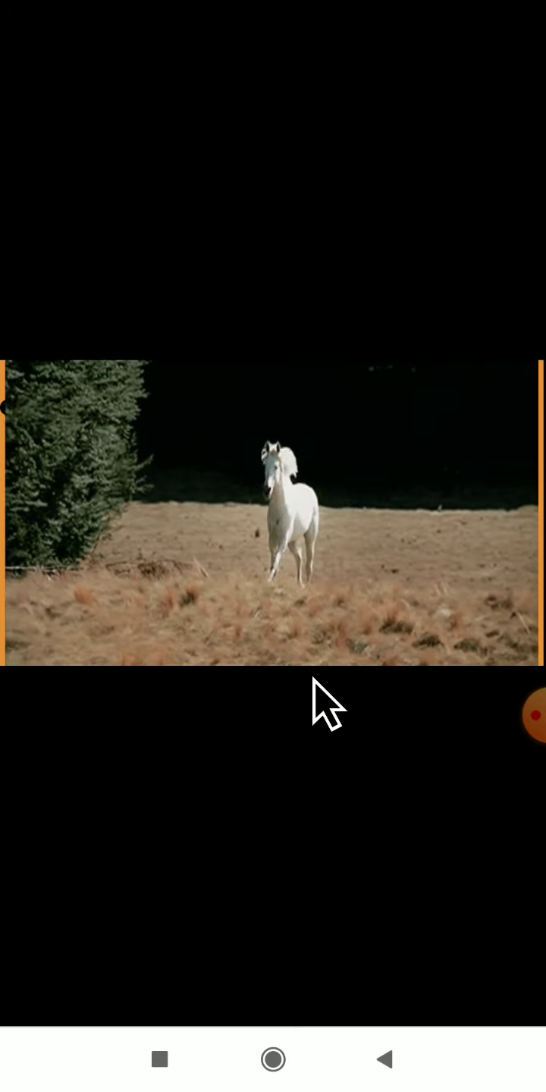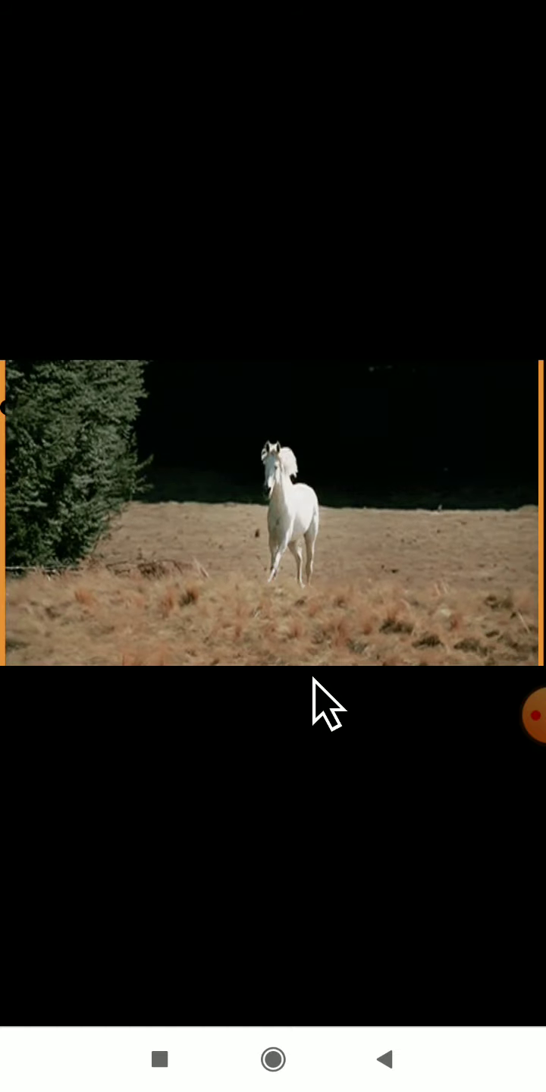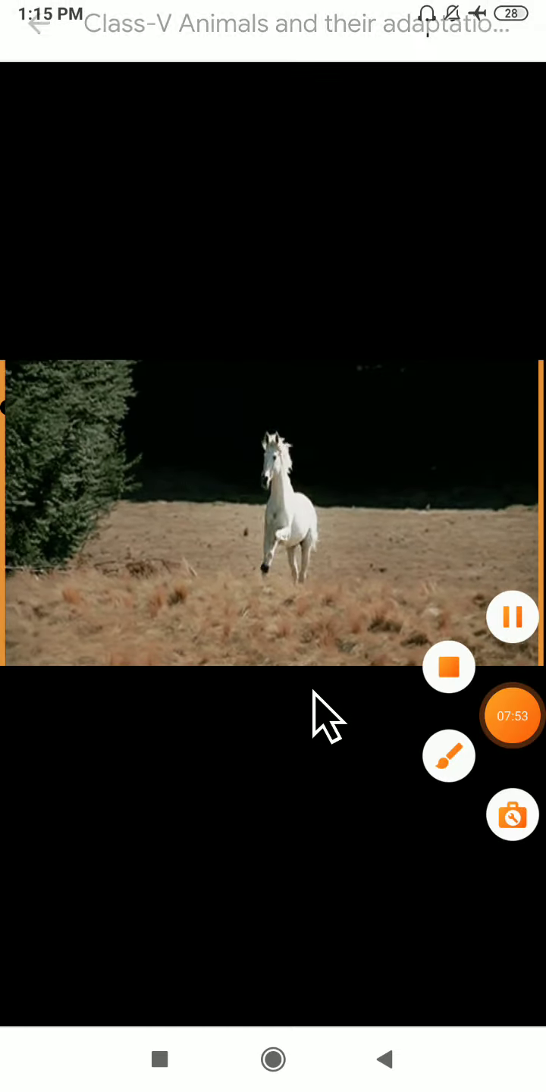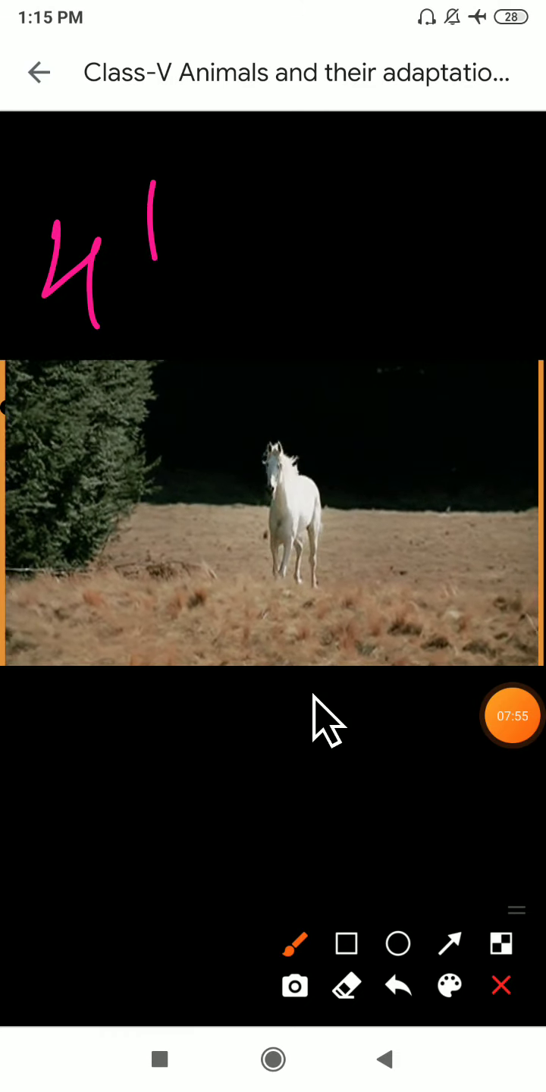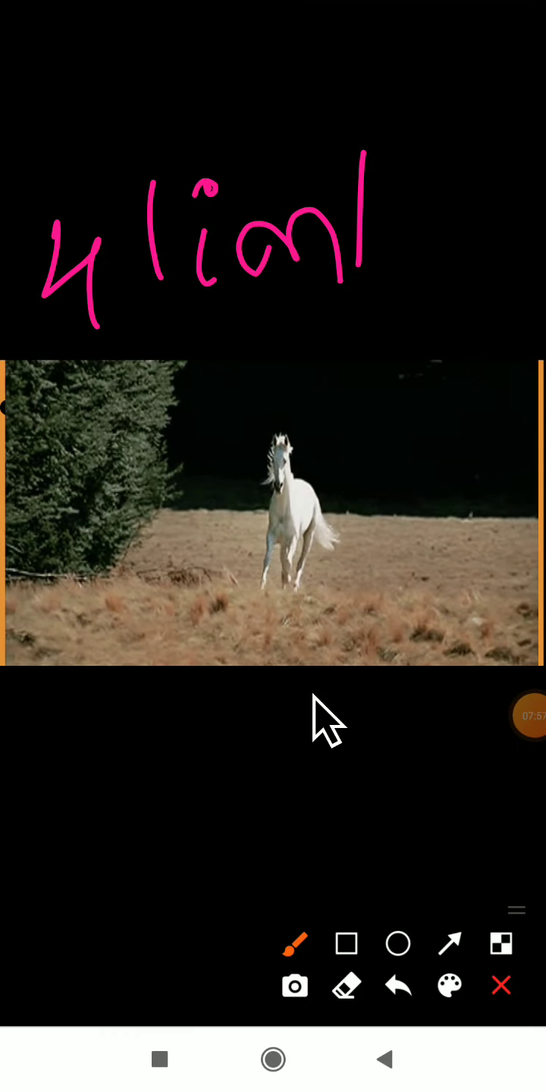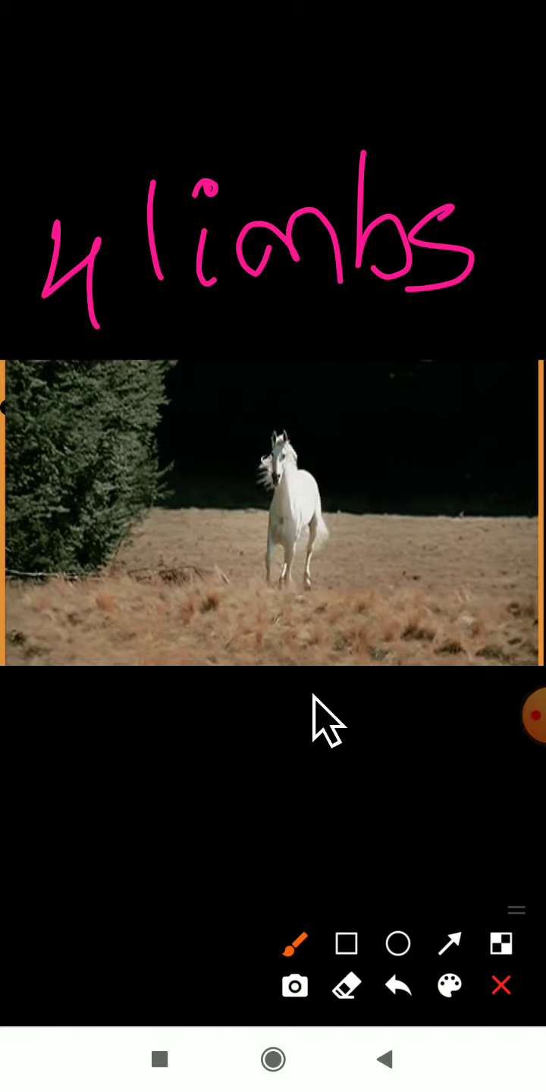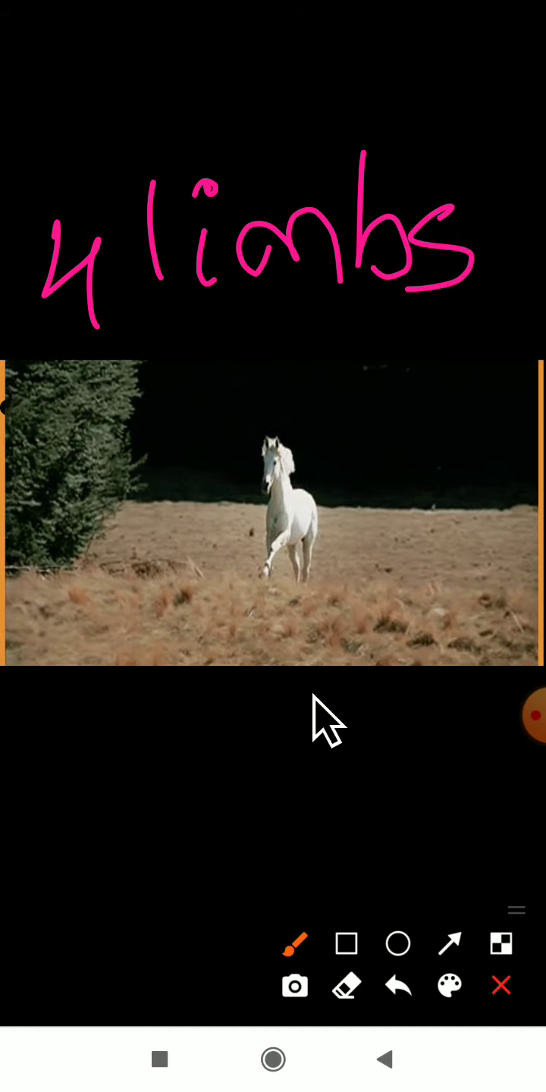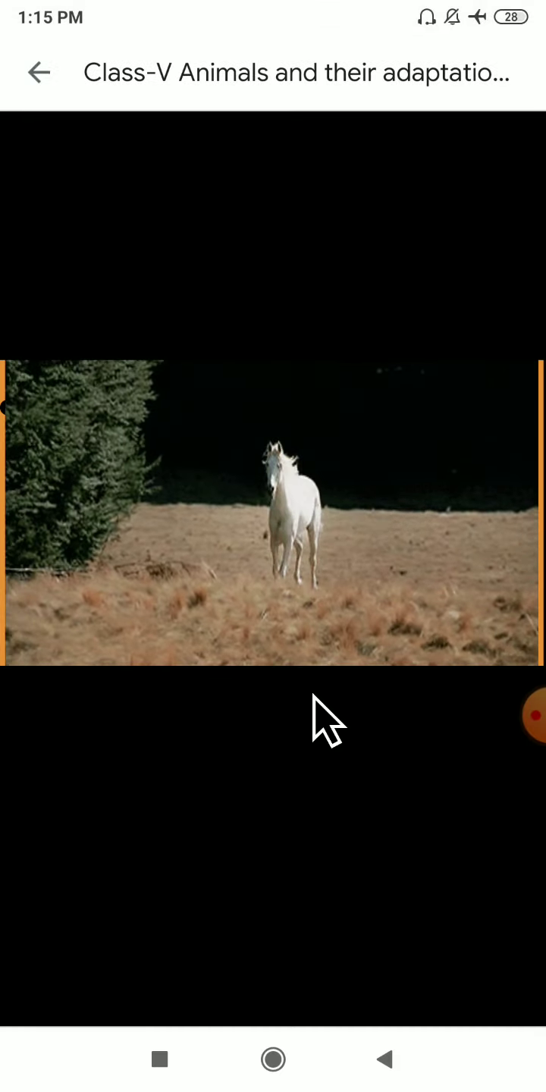I will show the picture of a horse here. You can see, yes, it is using four limbs and hind limbs also to move. To move from one place to another, the horse will use all four limbs. You see, how many legs are there for a horse? Four legs are there. So all four limbs it will use to move from one place to another.